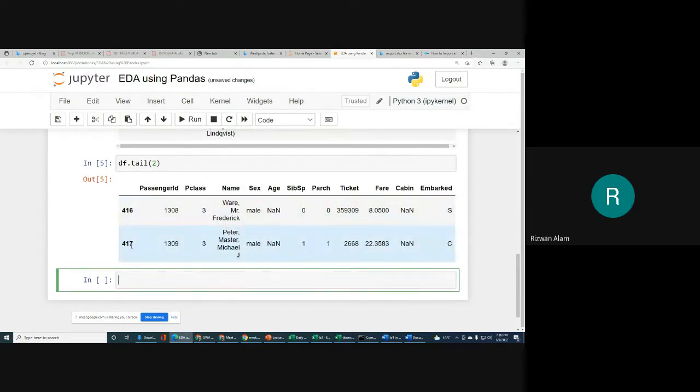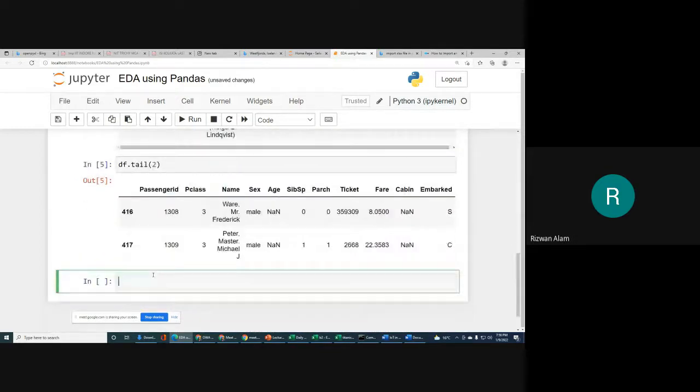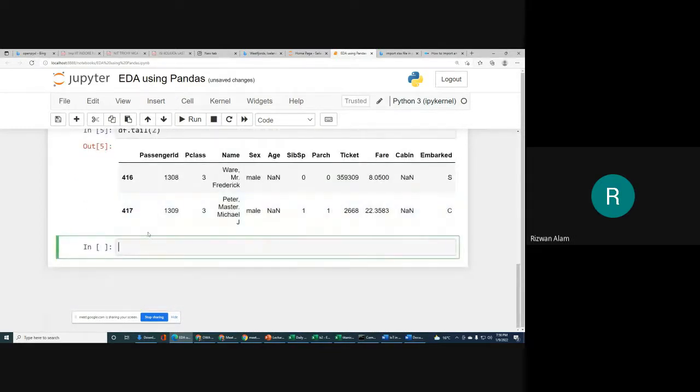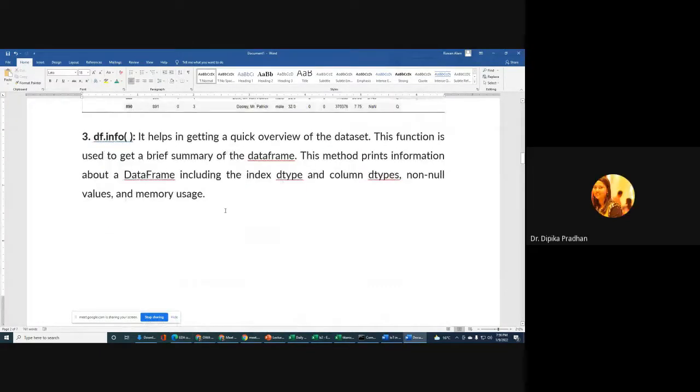The last record is about 417. So how many records are there actually? Because we started from 0 and the last one is 417, it means we have a total of 418 records in this CSV file that we fetched in our data frame df. So I hope the points are clear. Yes, sir.